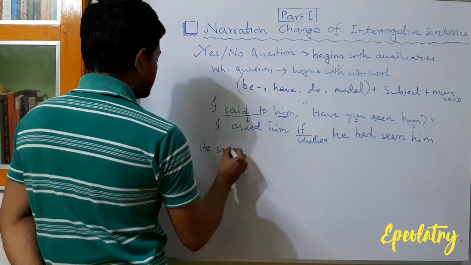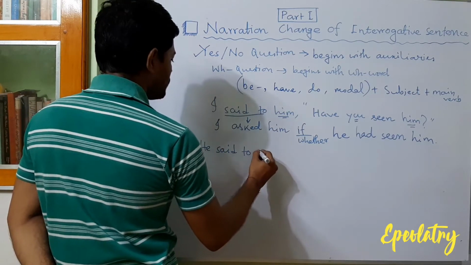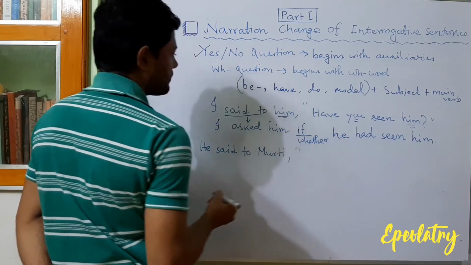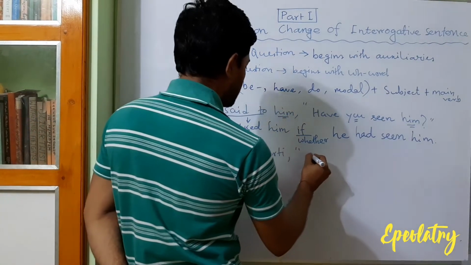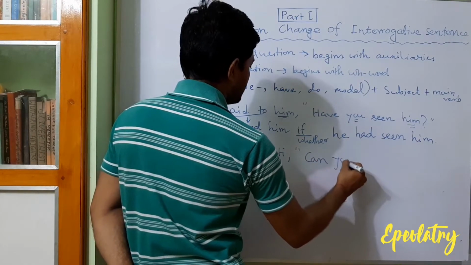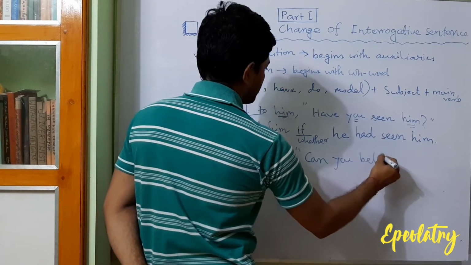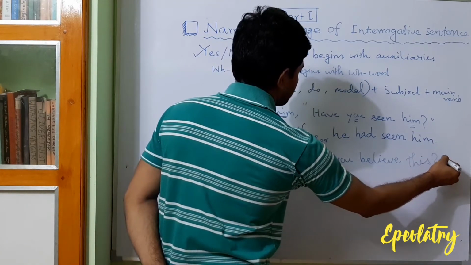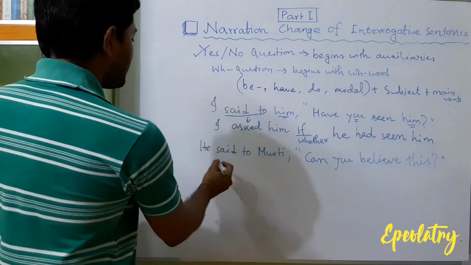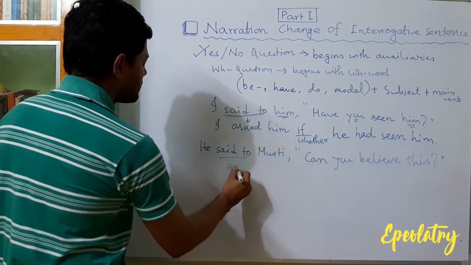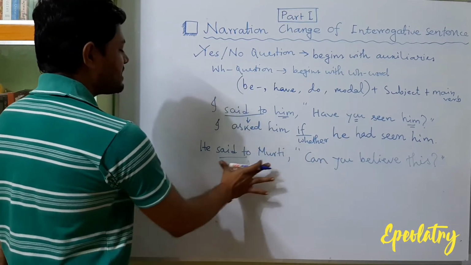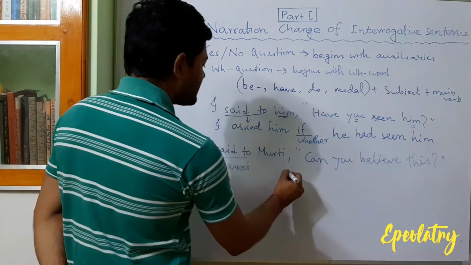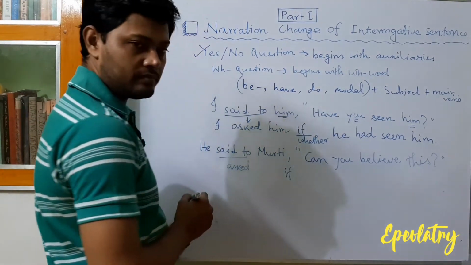He said to Murthy, "Can you believe this?" So here "said to" will be changed into "asked". That means this part will be "he asked Murthy". After that the linker "if" will come.